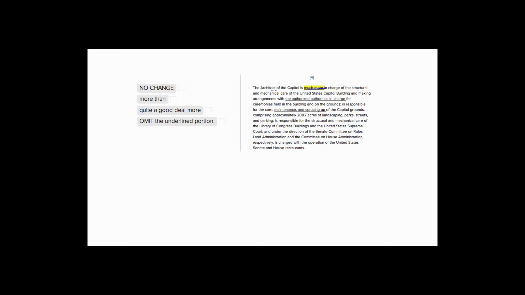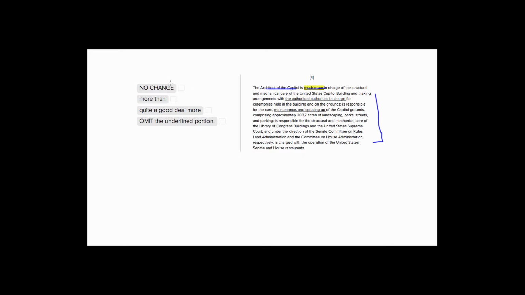It's telling us that this architect of the Capitol, this position, is in charge of structural and mechanical care of the Capitol building and making arrangements and all of these things that the paragraph goes on to tell us. So it's all about the architect of the Capitol's responsibilities here. So let's look at our choices and see what makes more sense.